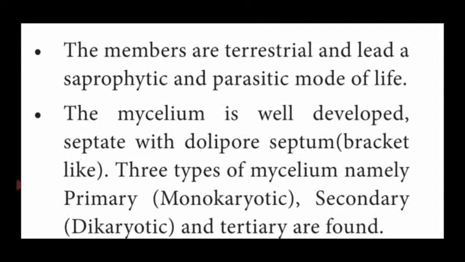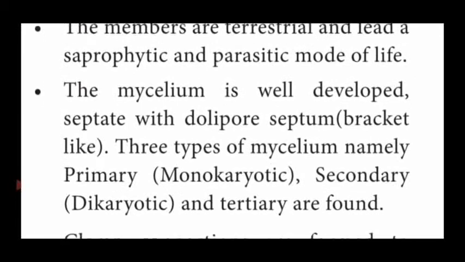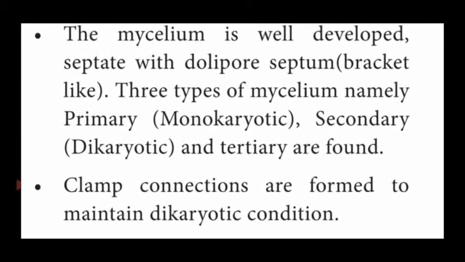They have a proper mycelium with cross walls or septa, with a dolipore septum, that means a small bracket-like structure present on the cell wall, named the dolipore septum. Three types of mycelium are also produced in this fungal division,